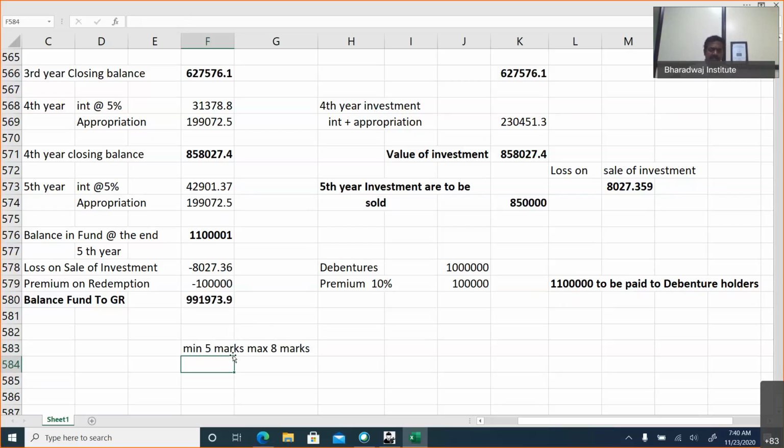Those who have learned by the descriptive method, especially this debenture concept, or in Bharadwaj classes, would have prepared ledger accounts. The ledger accounts, we have done in statement form. That's all.